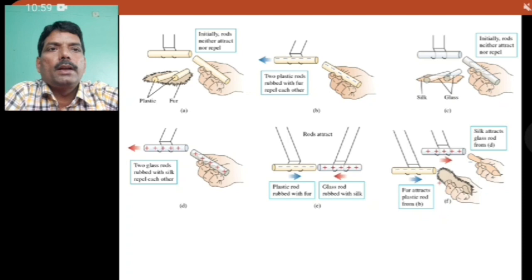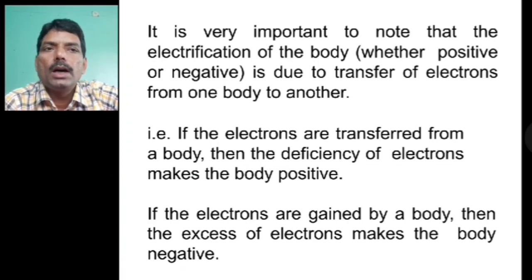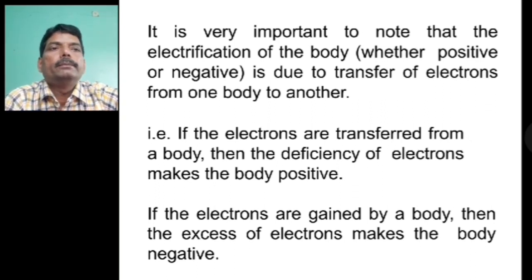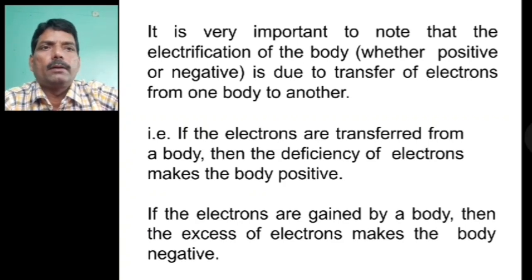Now, dear friends, it is very important to note that the electrification of a body, whether positive or negative, is due to the transfer of electrons from one body to another. That is, if electrons are transferred away from a body, then the deficiency of electrons makes the body positive. If electrons are gained by the body, then the excess of electrons makes the body negative. So you can see how the plastic rod and the glass rod become negatively and positively charged respectively, because of the transfer of electrons from one to another.